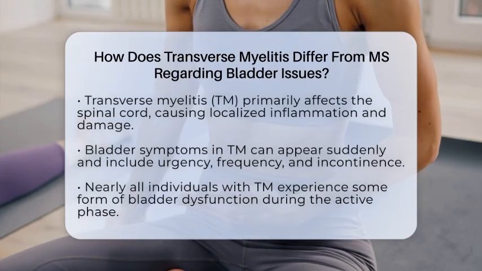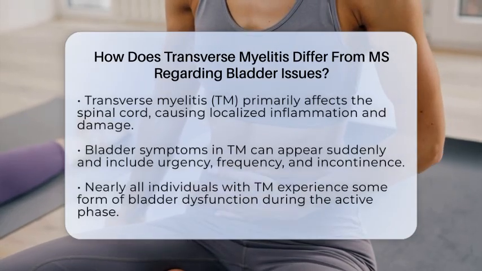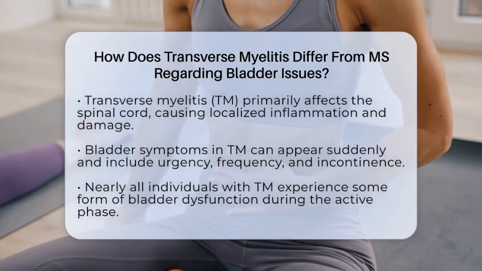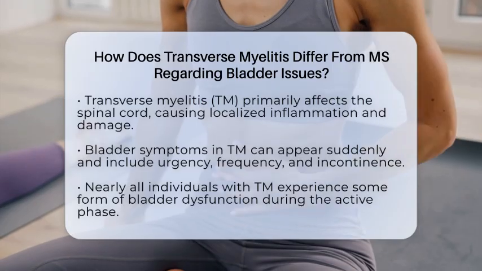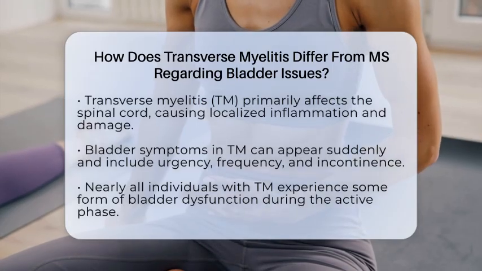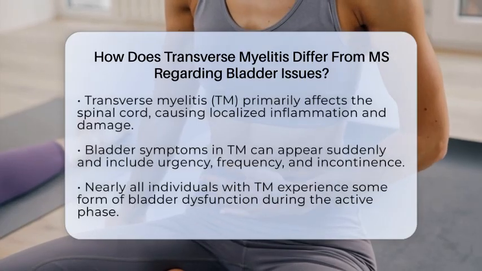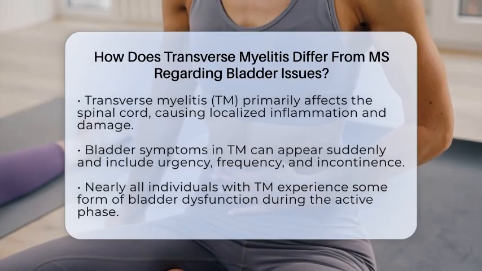Transverse myelitis, or TM, primarily affects the spinal cord, causing inflammation and damage in a specific area. This localized damage can lead to a sudden onset of bladder symptoms, such as urgency, frequency, and incontinence. In fact, nearly everyone with TM experiences some form of bladder dysfunction during the active phase of the condition.